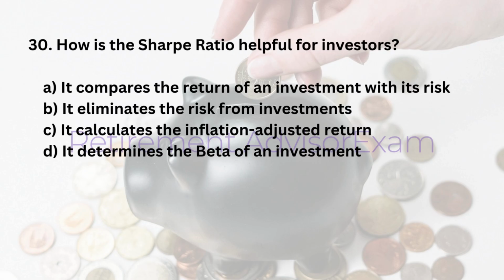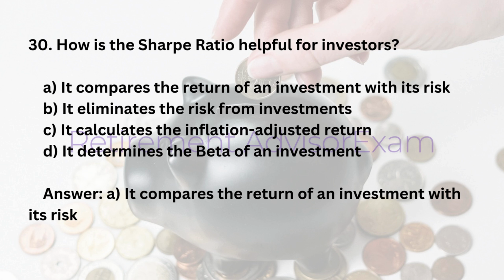30. How is the Sharpe ratio helpful for investors? A. It compares the return of an investment with its risk. B. It eliminates the risk from investments. C. It calculates the inflation-adjusted return. D. It determines the beta of an investment. Answer: A. It compares the return of an investment with its risk.